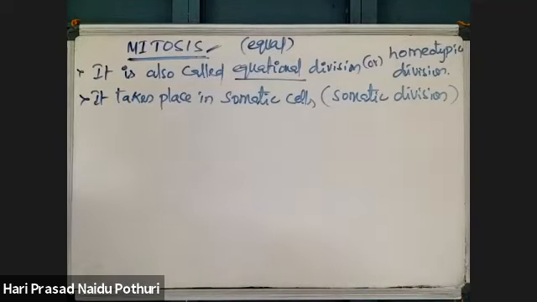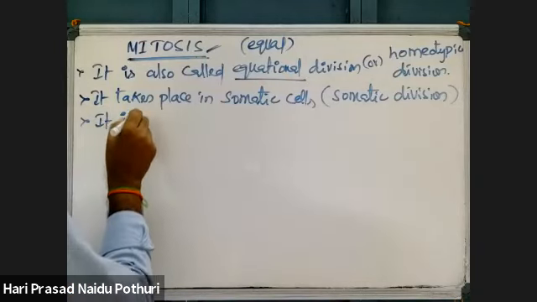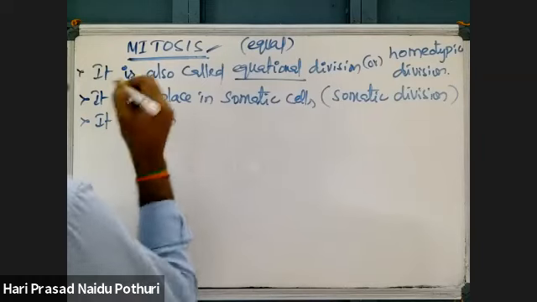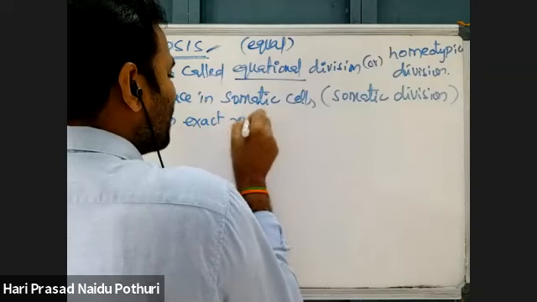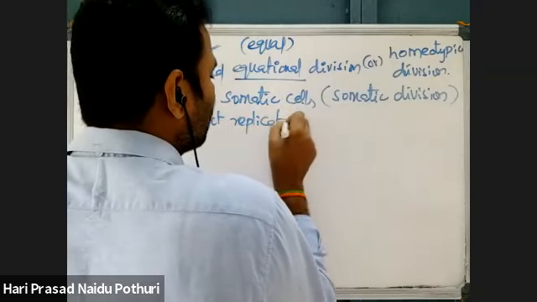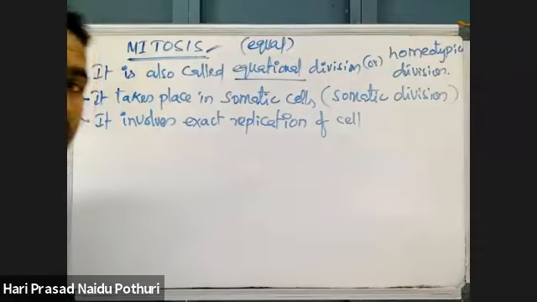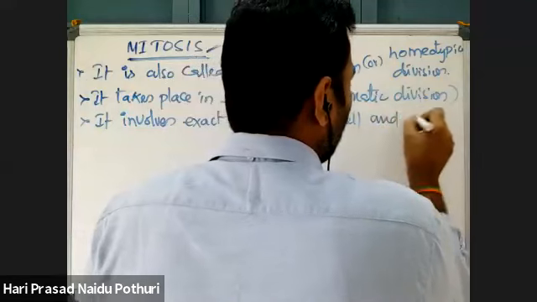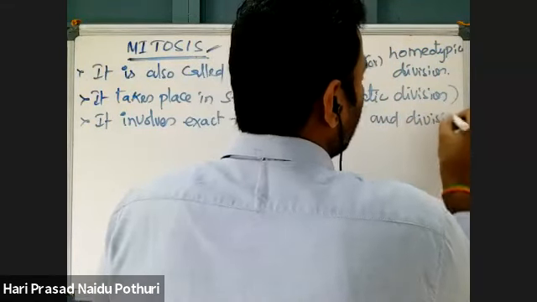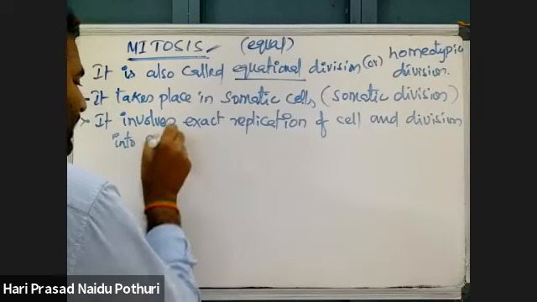What is happening in mitosis is exact replication of the cell and division of the cell into two identical daughter cells.